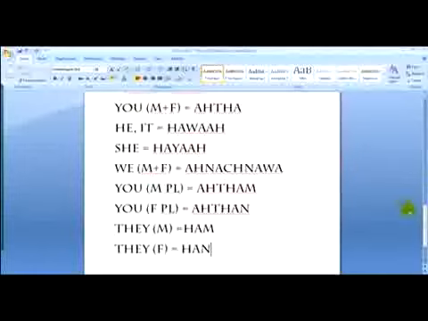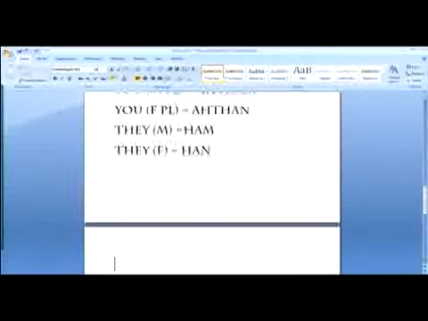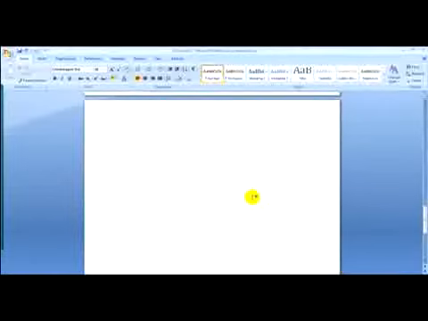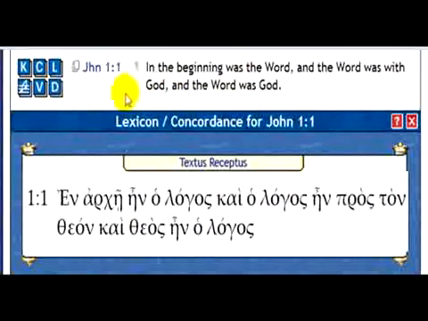Alright, so now to get into the main crux of this lesson, which is the true breakdown of John 1 and 1. Before we go into this, let's bring it up and let's read it. Now this is John 1 and 1. It says, "In the beginning was the Word, and the Word was with God, and the Word was God." Now if you read it verbatim like that, most people don't understand what this really means. Alright, so now what we're going to do is we're going to go into the Greek and into the Hebrew, both of them, to break this down.